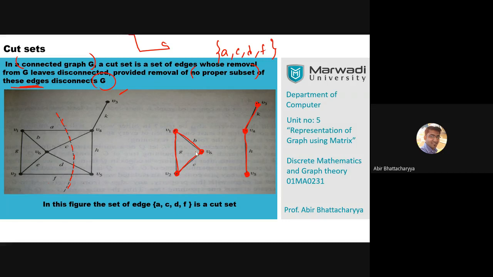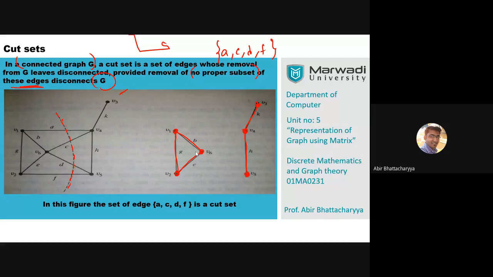The second desire is that there must not be any proper subset of that particular cut set which also disconnects this connected graph into two parts. Now we have to check how many proper subsets exist for ACDF.